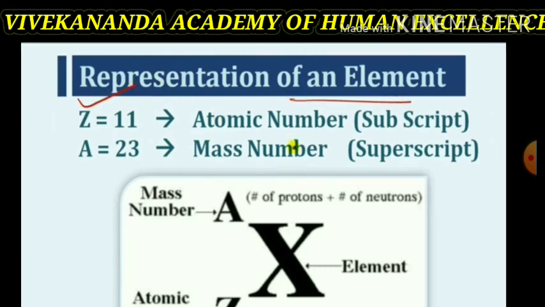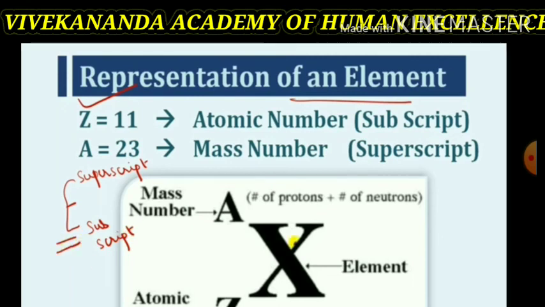Now, the representation of an element. Suppose you have considered any element X. Atomic number is denoted by Z and atomic mass number is denoted by A. At the base of the element X, we show the atomic number, and at the top of the element we show the atomic mass, that is, the mass number A. Thus it is denoted as A X Z, where Z is the atomic number.